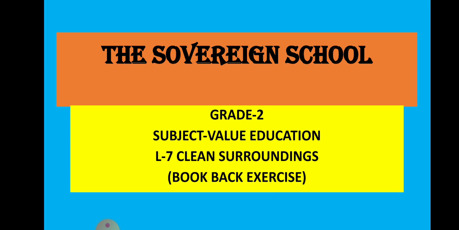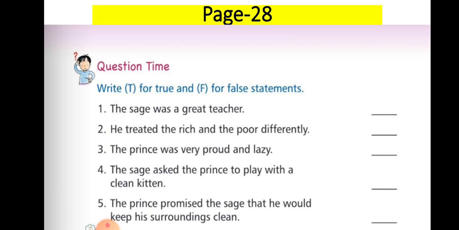So, my dear kids, in the previous video of value education, we completed reading lesson number 7 and also did the explanation. Now, in today's video, we will be doing the back exercise of lesson number 7, Clean Surroundings, which is a story about a prince and how he learned to keep his surroundings clean and to do his own work. So please let's proceed with the exercise now. Please open page number 28 of your value education books.